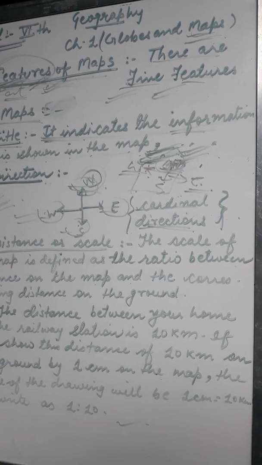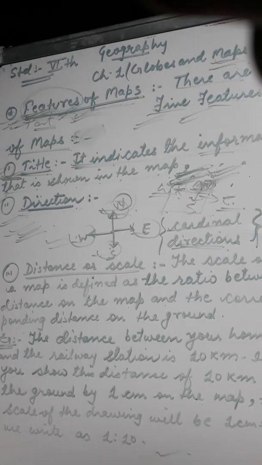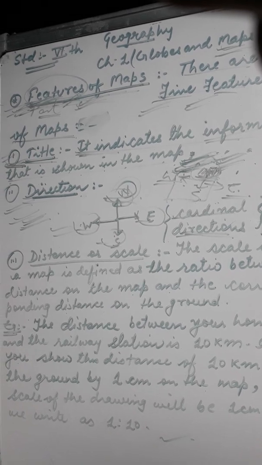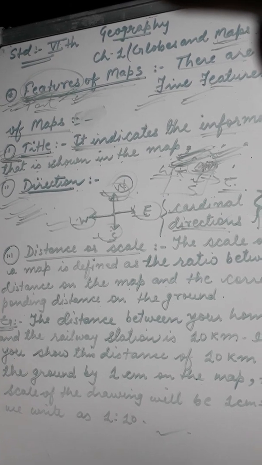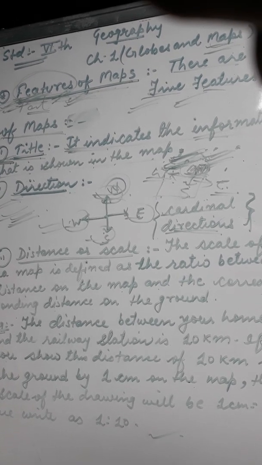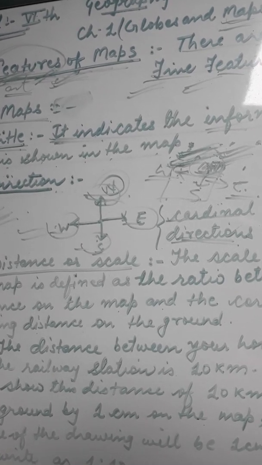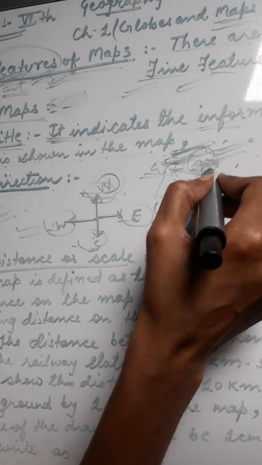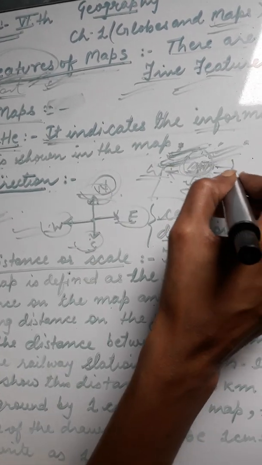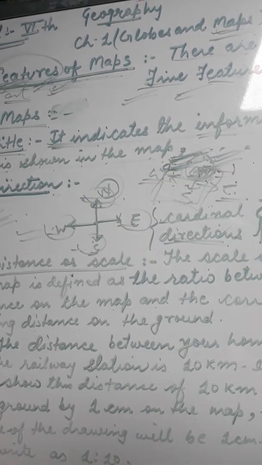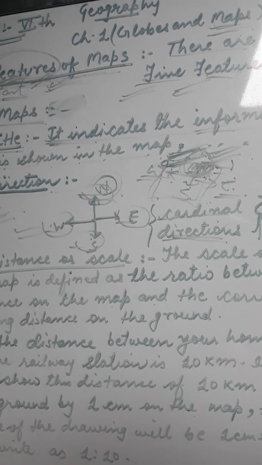There is one more condition. There arises one more question: if the north line is not marked on the map, the top portion of the map is taken as the north. तो यहाँ पे क्वेश्चन आता है कि अगर नॉर्थ हमारा मैप के ऊपर मेंशन नहीं है तो हम लोग कैसे फाइंड करेंगे डायरेक्शन इन मैप.